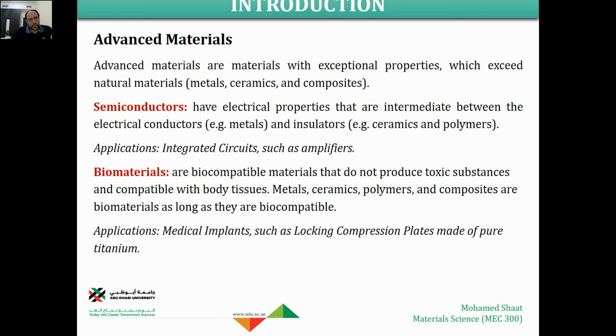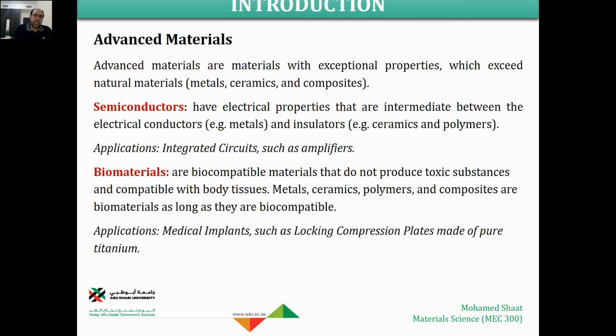Now let us discuss, and this is the last topic, the advanced materials. Advanced materials, as I mentioned, are newly developed materials that we are developing based on our understanding of the relation between the material structure and the properties.